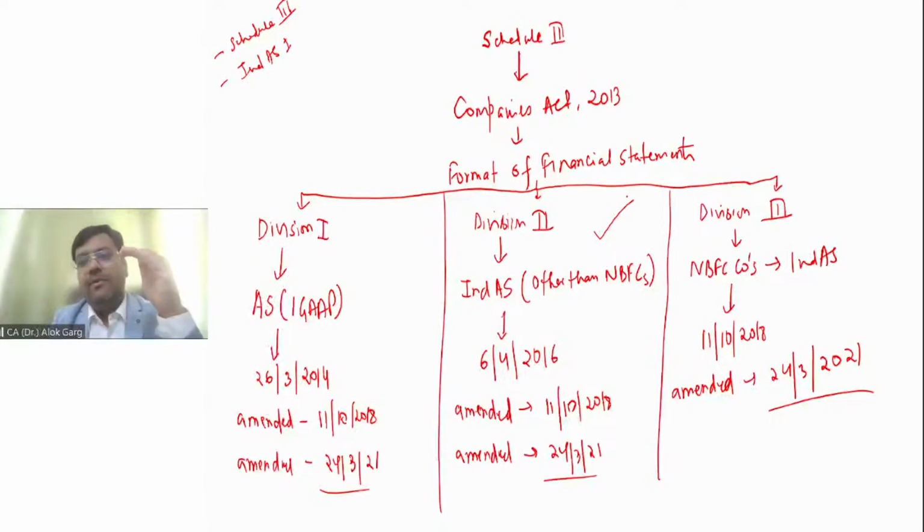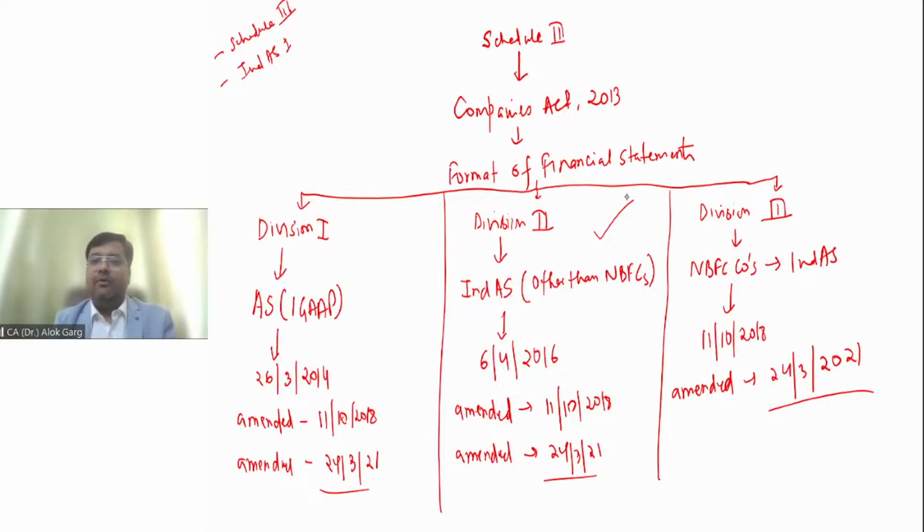Then Ind AS came, but Ind AS came for non-NBFC first, then for NBFC. For non-NBFC, Ind AS was notified on 16 February 2015. For NBFC, the applicability was decided on 30th March 2016. So for non-NBFC, Ind AS came first. That is why Division 2 is applicable to non-NBFC companies following Ind AS. Then at the last, NBFC came. So that is why Division 3 is applicable to NBFC companies following Indian accounting standards.